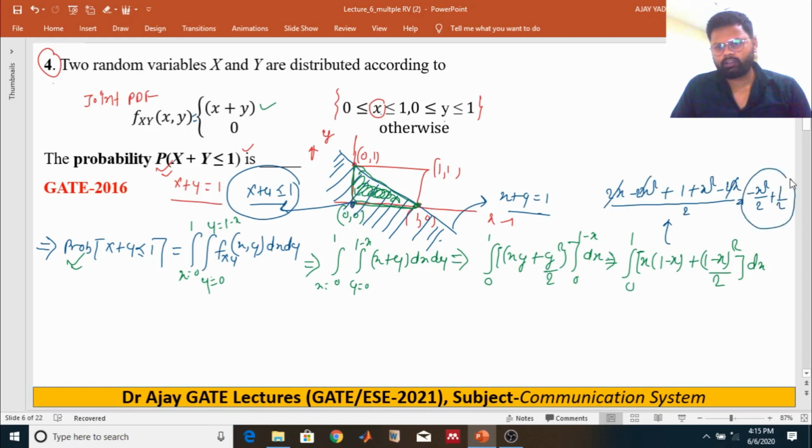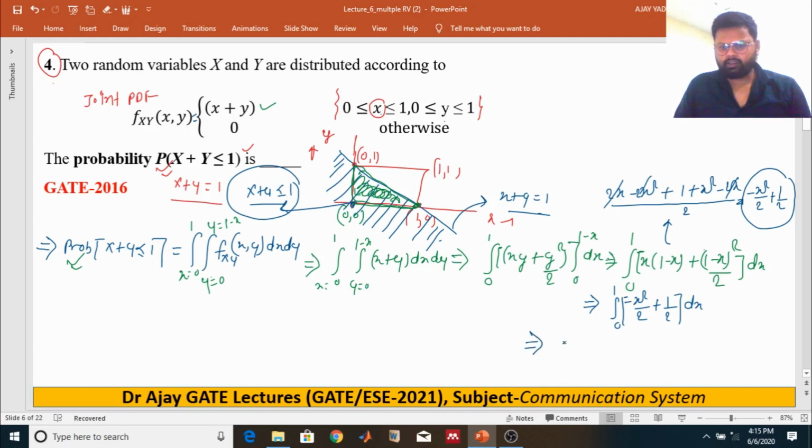So I'm just putting it in place of this value. So we can say, integral 0 to 1 of minus x square divided by 2 plus half, integrated over x. What will happen?